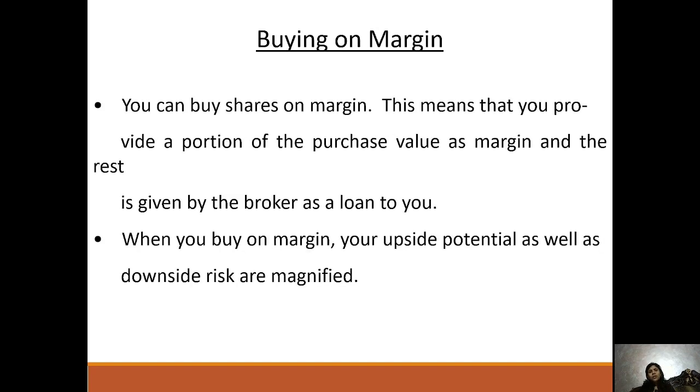Buying on margin. You can buy shares on margin. This means that you provide a portion of the purchase value as margin, and the rest is given by the broker as a loan to you. So that is very important. The margin system generally happens in option selling. When you buy on margin, your upside potential as well as downside risk are magnified. So option selling is where margin is required much more.